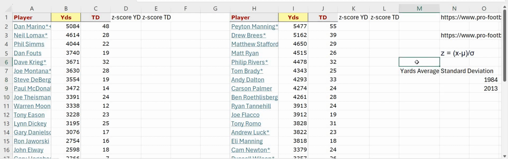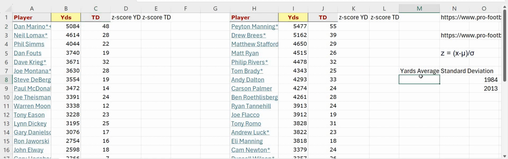So I want to compare the 1984 Dan Marino to the 2013 Peyton Manning to see who had a more prolific season. If we just look at the stats, Peyton Manning had more yards than Dan Marino, and Peyton Manning had more touchdowns than Dan Marino. And Dan Marino also had more interceptions, but I'm a Dan Marino fan, so I'm just going to leave that out and create some bias in this.